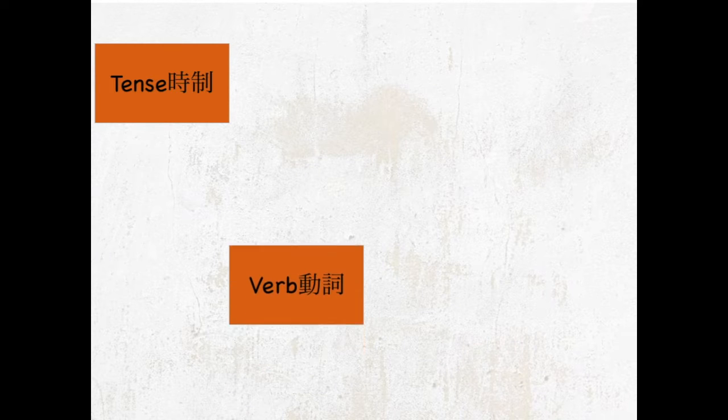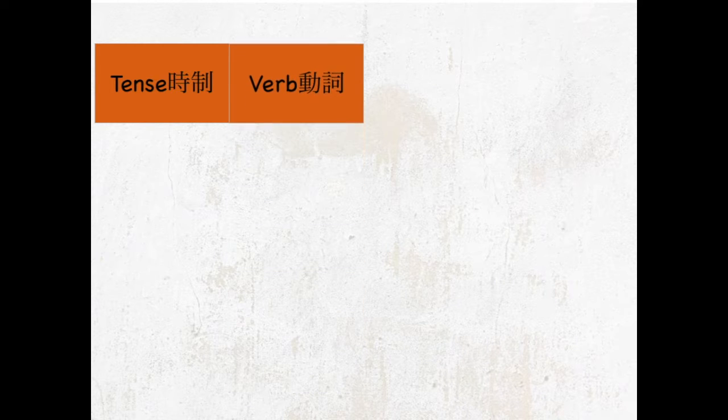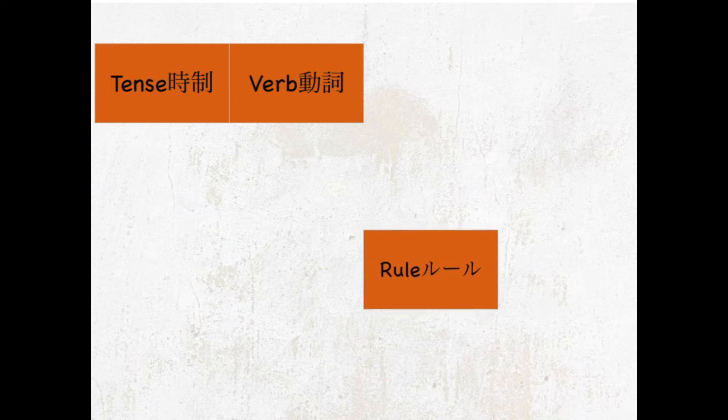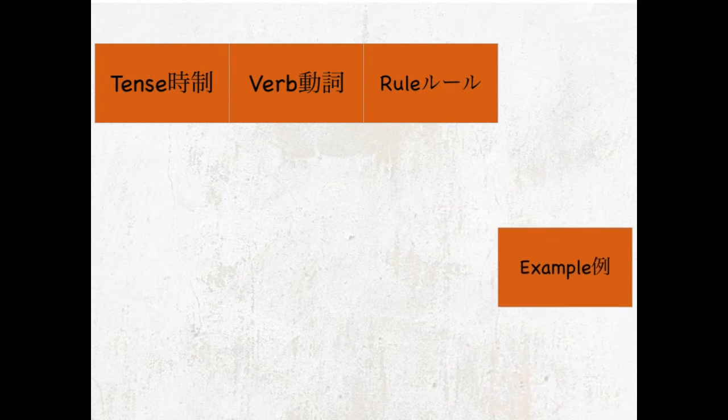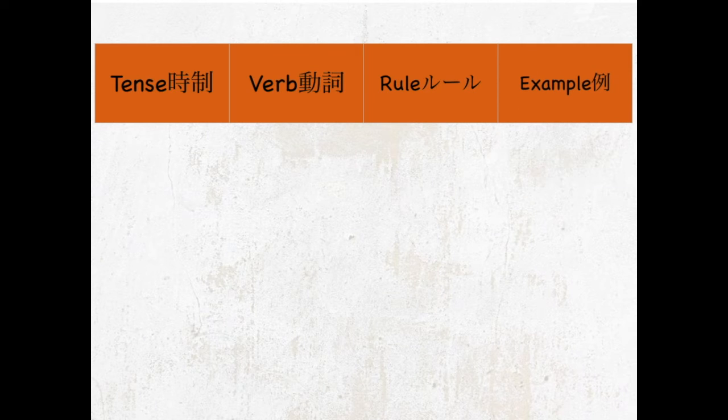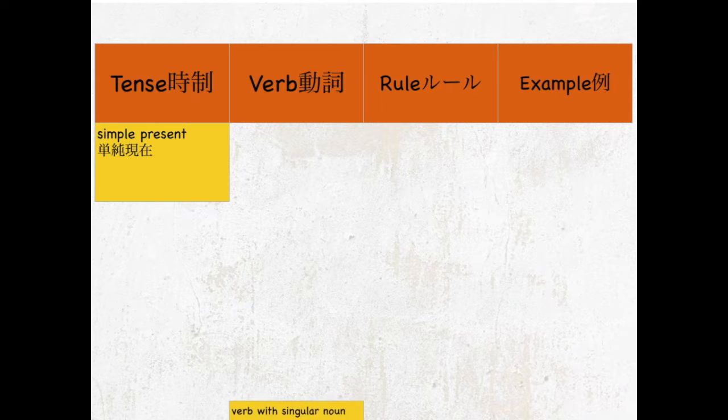So, let's check our tense out. Let's check our verb. Let's check the rule. And then last but not least, the example. So now, let's look at our tense. Let's look at our simple present tense. And let's look at the verb.